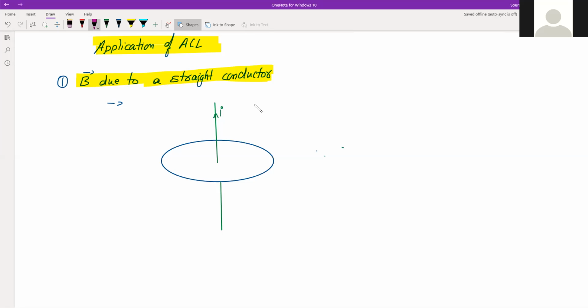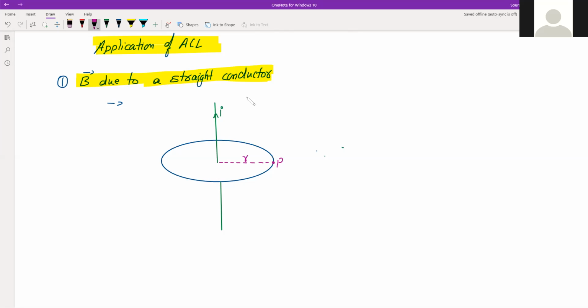Suppose this is the point where we have to find the magnetic field. This is the point P where we have to find the magnetic field. What we are going to do there is draw a circle with this radius. So with this radius, we have drawn this circle. Remember, the circle is imaginary. That is the imaginary loop, which will be called Ampere's loop.